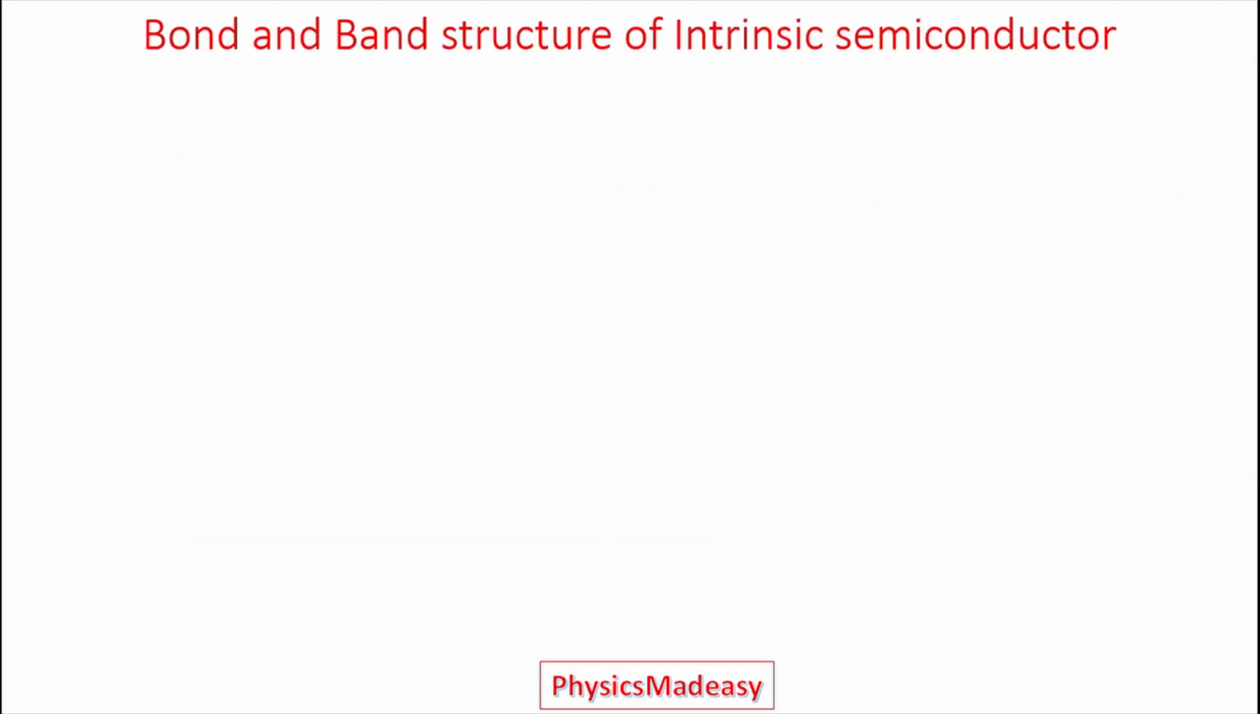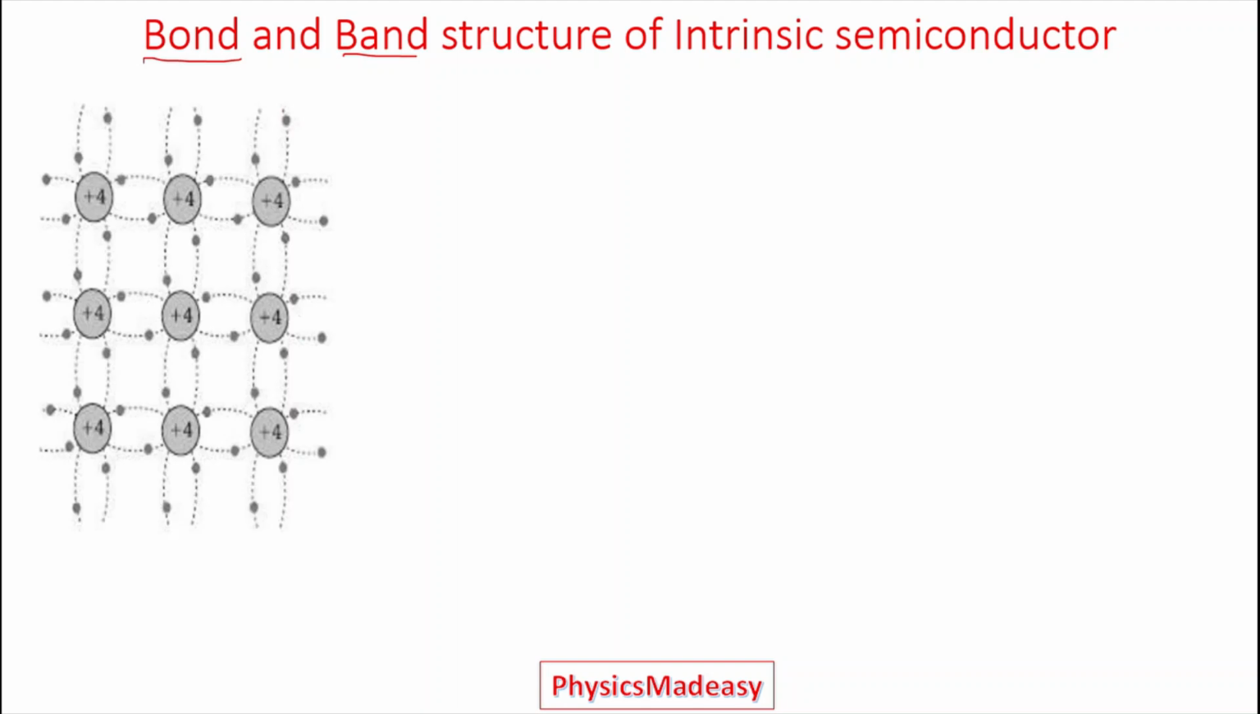Now we'll see the bond and band structures of an intrinsic semiconductor. Here in any semiconductor, the bond refers to the covalent bond between the atoms. Band is nothing but the valency band and conduction band, how they exist. These things we'll see for intrinsic first. If I take silicon or germanium, the bond structure will be like this.